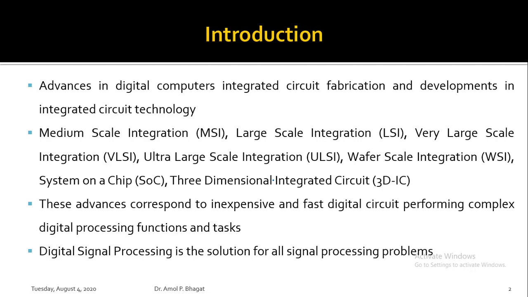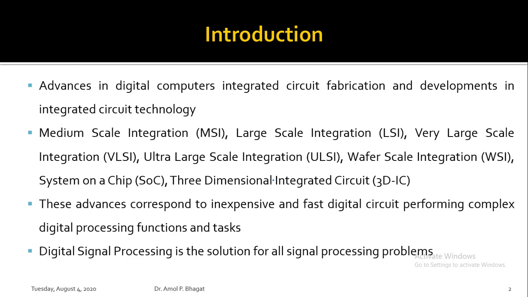In the case of analog signal processing, the size of analog hardware is huge, it may impose cost, it is somewhat expensive, and it is not efficient to process a signal in analog form using analog hardware.